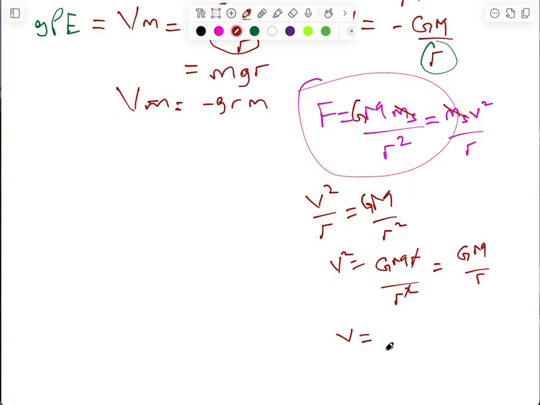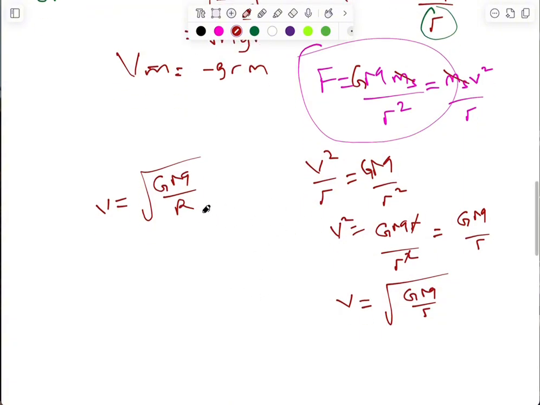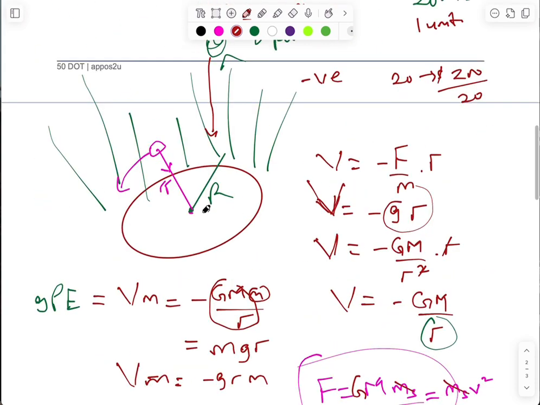Hence, this is going to be v equals square root of GM over r. Now, when we're considering objects that are very, very close to Earth and we're considering a radius that is approximately that of the Earth, the orbital velocity is going to be the square root of GM divided by the radius of the Earth. If it is not the Earth we are talking about, then you can also use it for any other body that you're talking about.